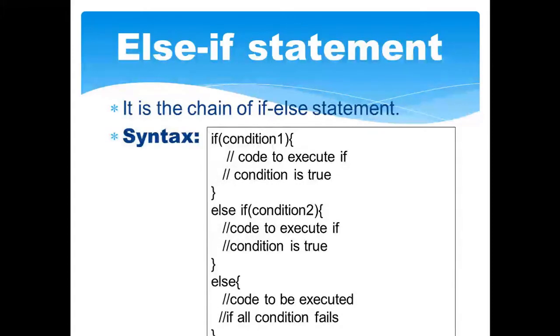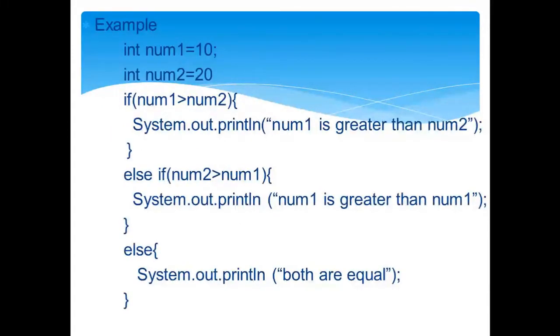So we'll see the example here. We have initialized two different variables of type integer to their respective values, and we have named them num1 and num2. Now what are we doing? We are comparing these two variables with each other, and we are trying to find out which one is greater. If nothing is found, then we will say both are equal if no one is greater.